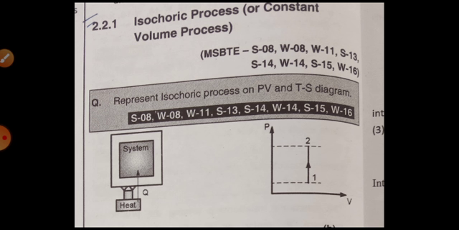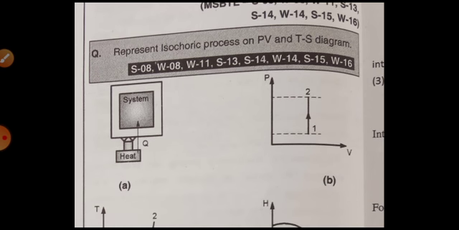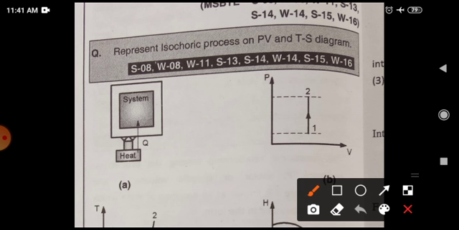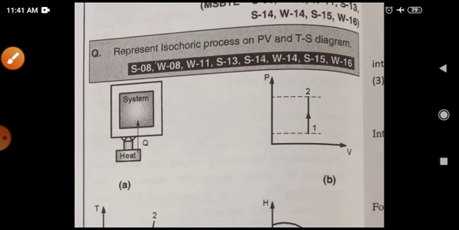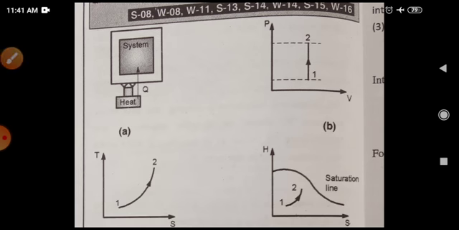That means in this process we have to consider a constant volume. In the PV diagram you can see this. Since V is constant for the process going through equilibrium states 1 and 2, the process goes from 1 to 2 but the volume remains constant, which is why it is called a constant volume process. Heat is given to the system while its volume is constant, so the variation will be in pressure and temperature.